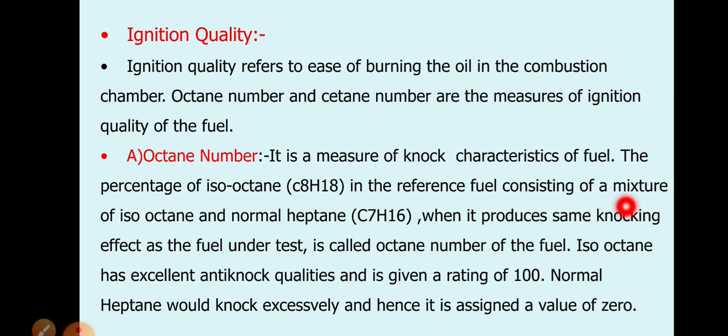Isooctane has excellent anti-knock qualities and it is given a rating of 100. Normal heptane will knock excessively, hence its assigned value is 0. Octane number is a measure of knock characteristics of the fuel. The percentage of isooctane C8H18 in the reference fuel, consisting of a mixture of isooctane and normal heptane, when it produces the same knocking effect as the fuel under test, is called the octane number of the fuel.